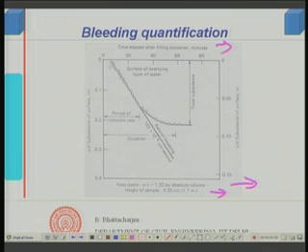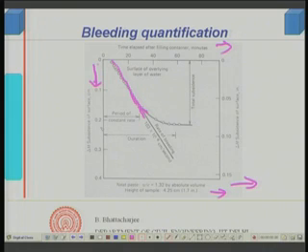Subsidence has been measured in centimeter. Originally it was 0, then subsidence increases along this direction, 0.1, 0.2, 0.3, 0.4 centimeter, measured with time. When you measure the subsidence with time, it is observed that initially it is almost linear.